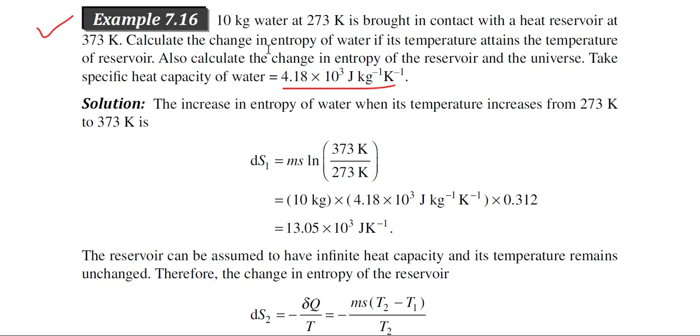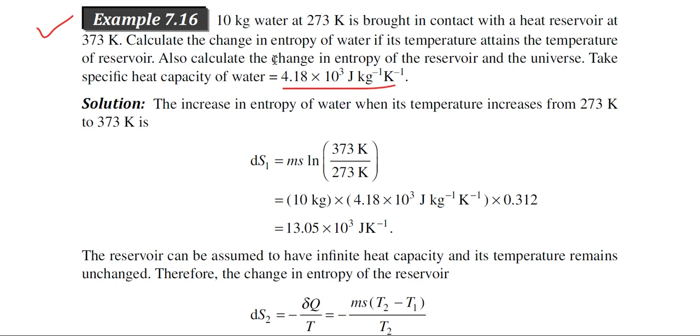For example, in this particular problem, 10 kg of water is in contact with the heat reservoir, and the temperature of the 10 kg of water is 273 Kelvin, and the temperature of the heat reservoir is 373 Kelvin. So we have to calculate the change in entropy of water if its temperature attains the temperature of the reservoir.